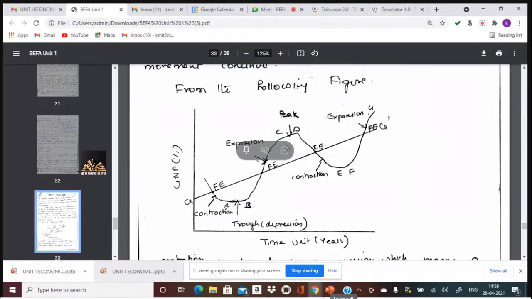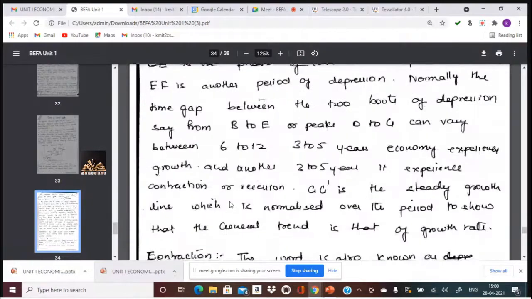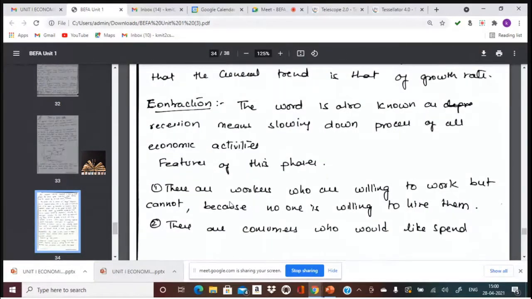What do you mean by contraction? Contraction is nothing but a situation where all the business activities or economic activities lower down, where there would be no economic activities carrying on in the economy. And what are the features of contraction? The features of contraction are like this. The first one is, we can relate this with the current scenario of this COVID situation.